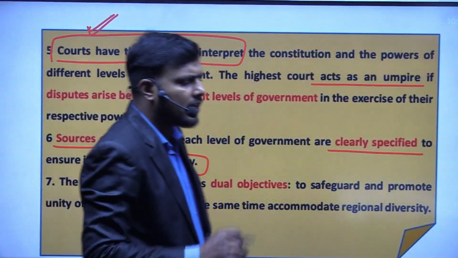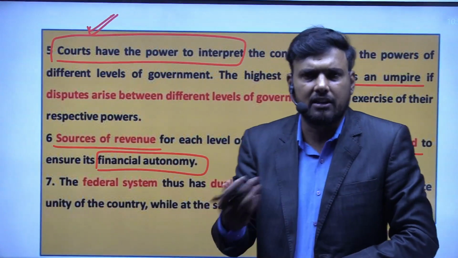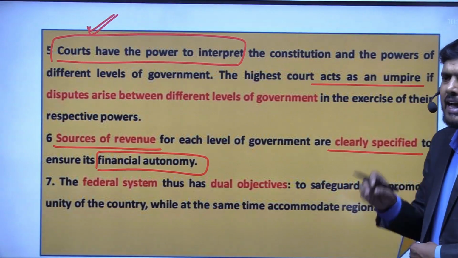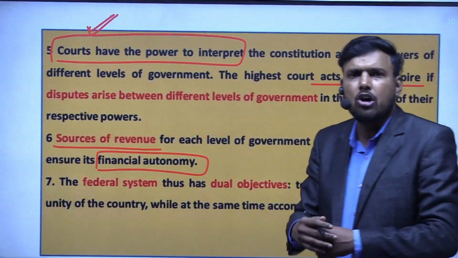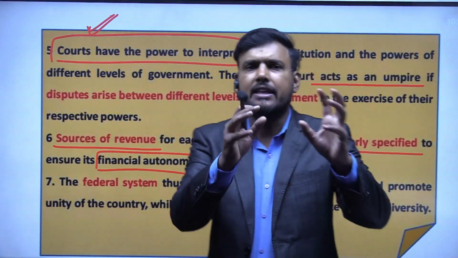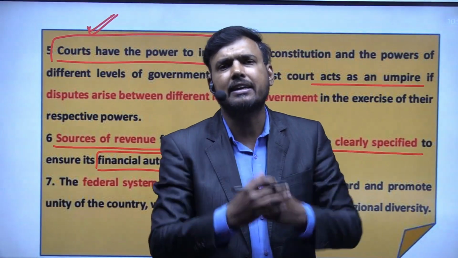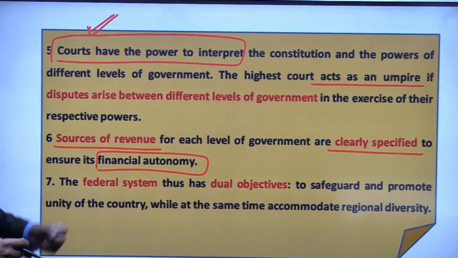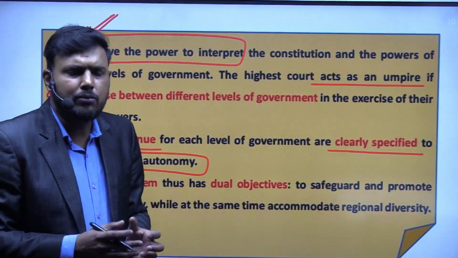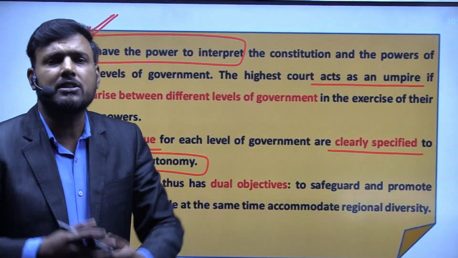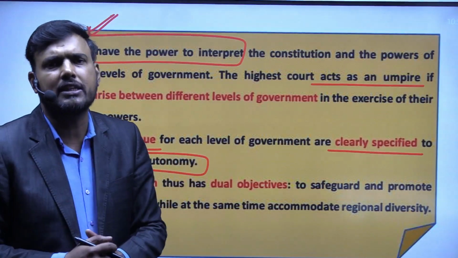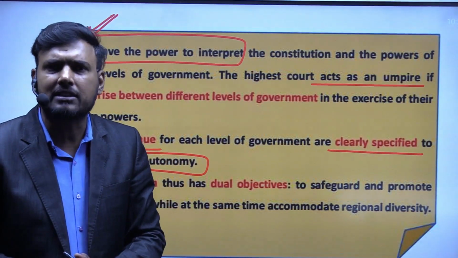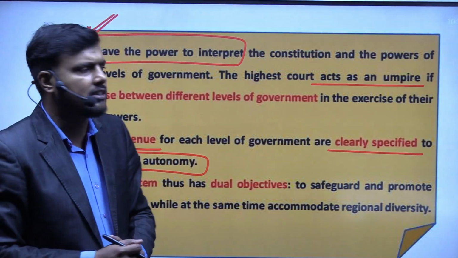Taking India as a reference point, the Constitution has empowered the union government to impose taxes and collect them. That will be the source of revenue for the union government. In the same way, the Constitution has also empowered the state government. You also have a certain area where you can impose certain taxes, and through those taxes you can generate your revenue.